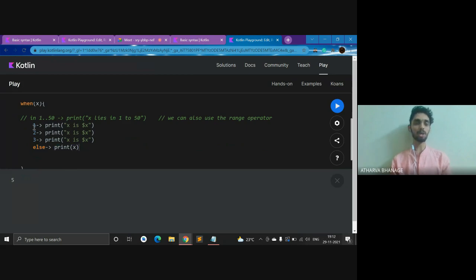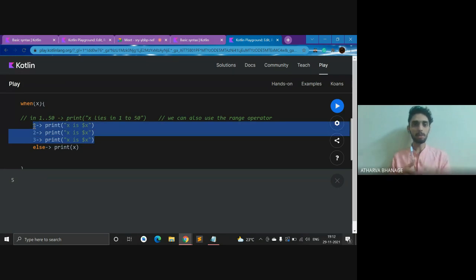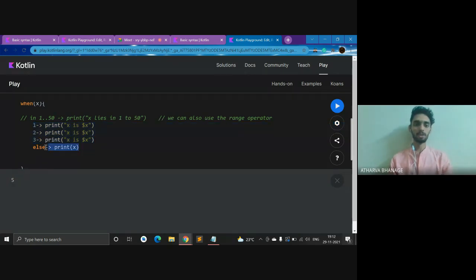So here also, if this thing is satisfied, you have an arrow and you print something. Basically, when this condition, when this x is true, then you get this whole line as an output. Same thing goes with this, same thing goes with this. Or else, what if the number is not 1, not 2, not 3? Then what to do? There's a default thing called else, like you have seen in if and else statements in conditional statements. Here you have else. So you just print 5 over here, and you're getting the output 5.